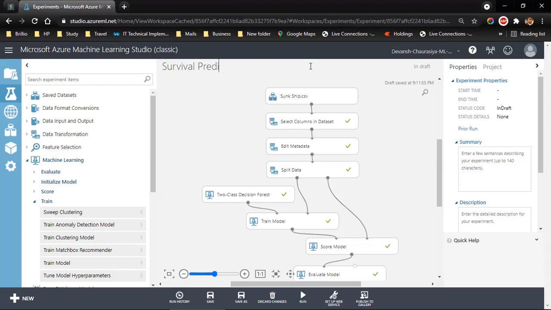Survivor two class model. We can name it like this.